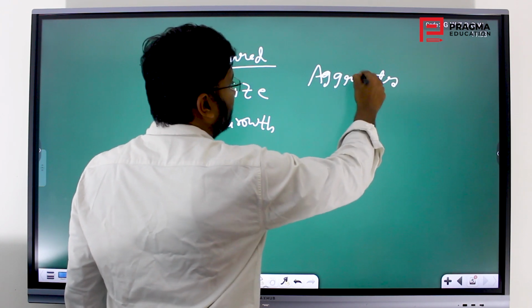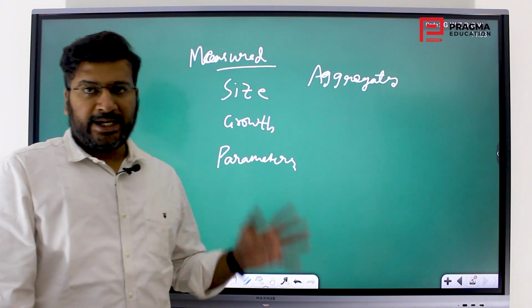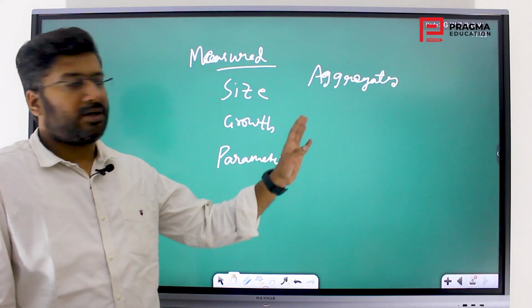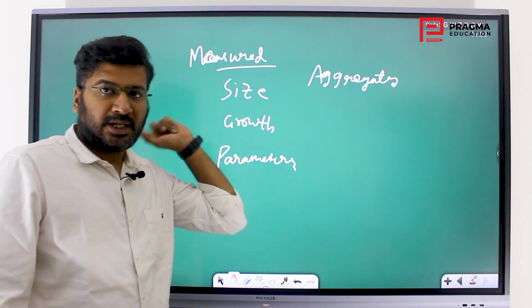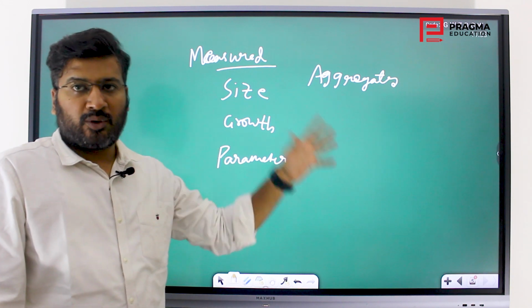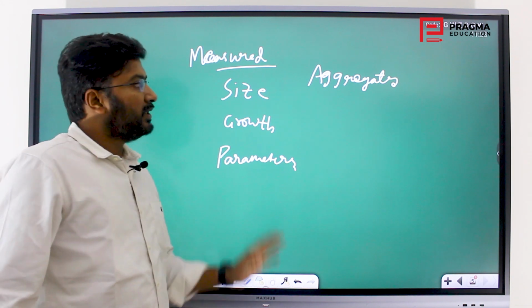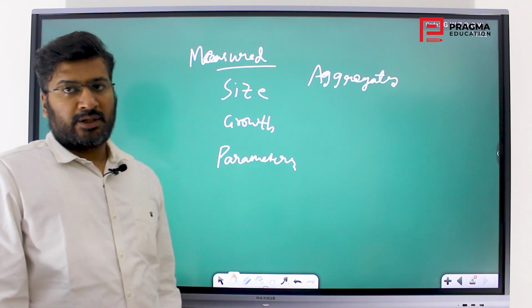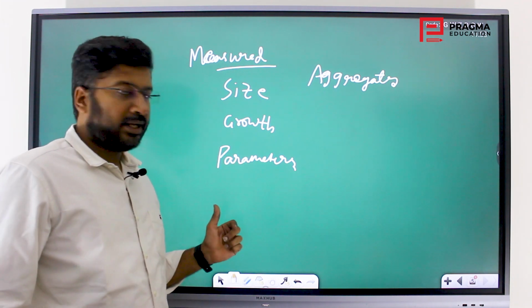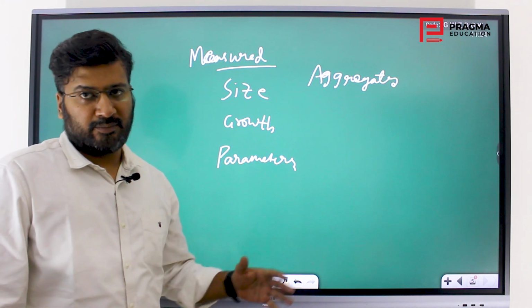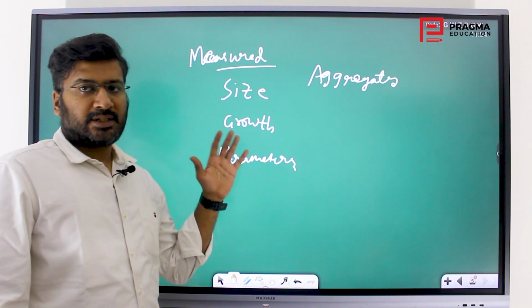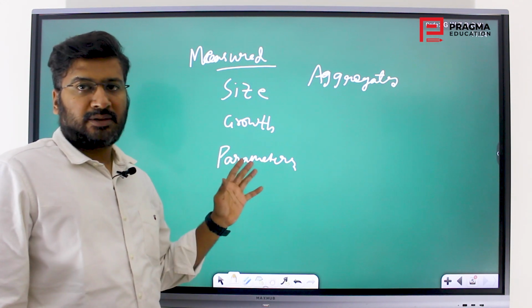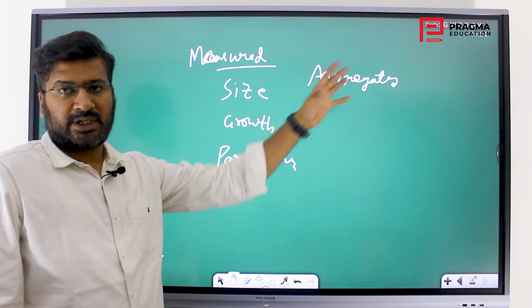So what are such aggregates? What are those parameters, or what are those aggregates which could actually measure the economy and economic growth and all that? So this is regarding the economic growth part. You should have an idea regarding economic development also at the same time. So growth is something concerned with the size of the economy, how much by percentage it is increasing.